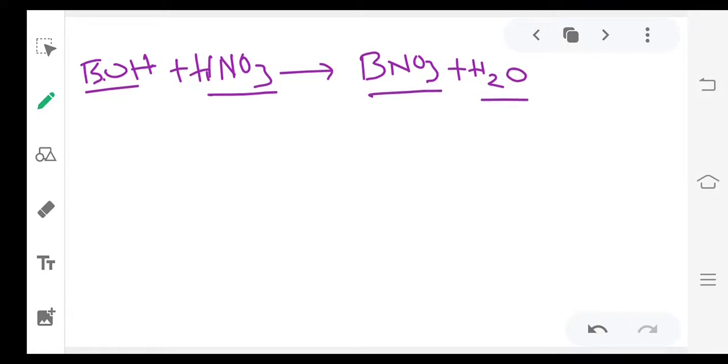So they given very clearly the base quantity is 0.1. Half amount of base is reacted with acid. Half amount means after reaction you will get 0.05 remaining.